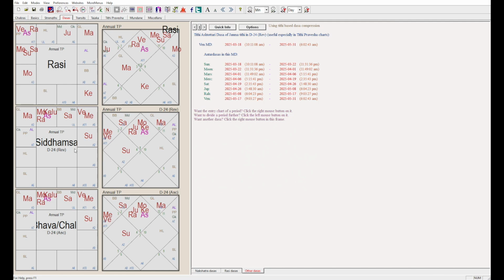These are the readings from the annual chart. Now, annual charts are only enablers. They will be able to deliver something only if there is a promise in the natal chart. So now let us take a look at the natal chart for this native.